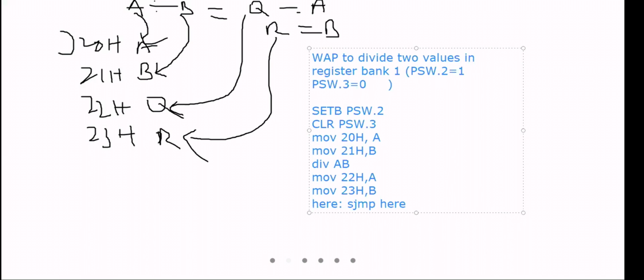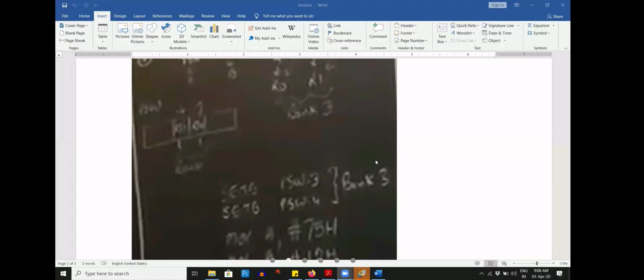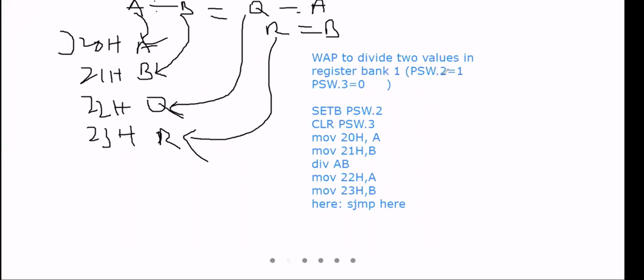I think PSW dot 2 and PSW dot 3, right? If it is 1 1... it's not 2 and 3, it's 3 and 4. This one is 4, this one is 3.